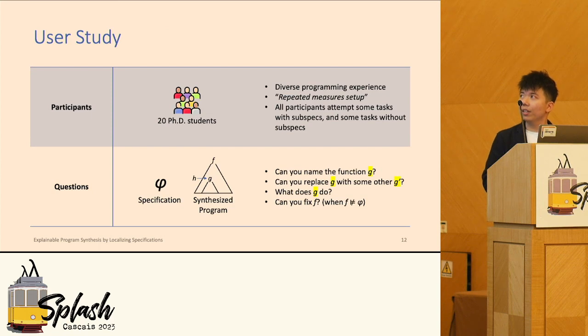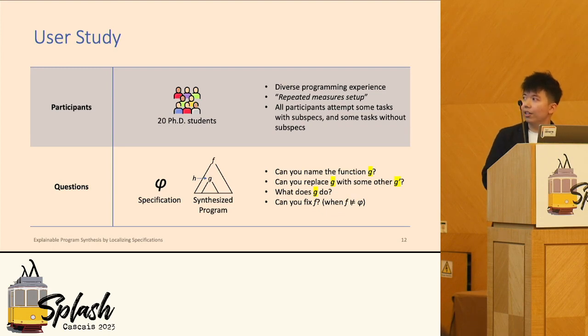We conducted a user study in which we recruited 20 PhD students as participants. They come from different fields, and we grouped them into different groups and conducted a repeated-measures setup. All the participants in the different groups were asked to answer some questions. Across the groups, some had access to the subspec and some did not. The task question is something like this.